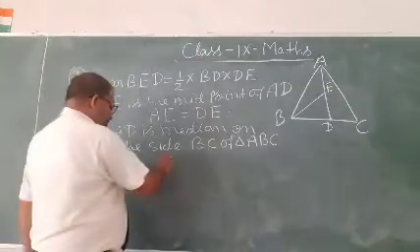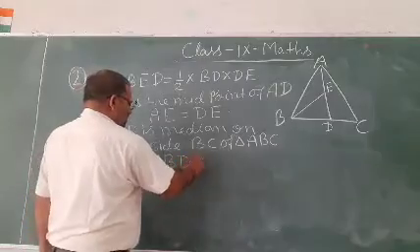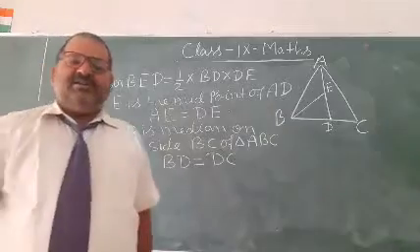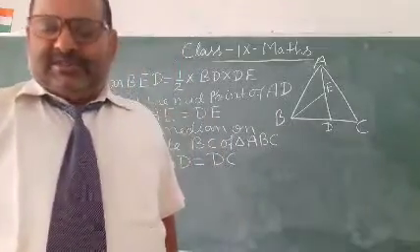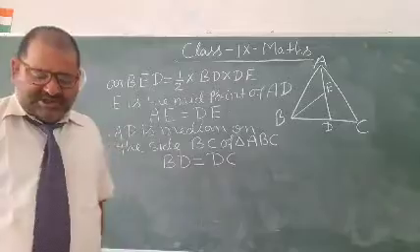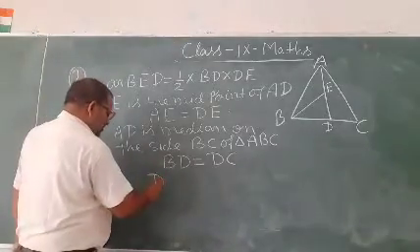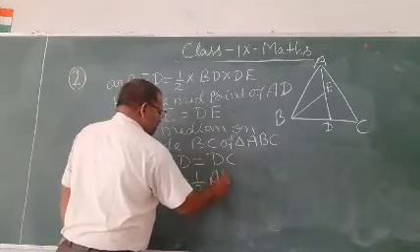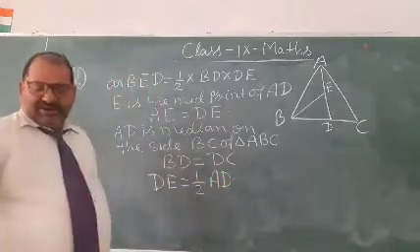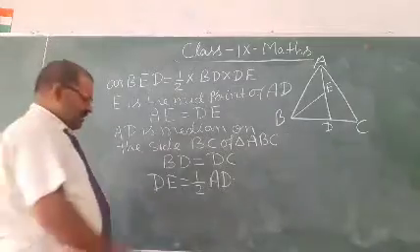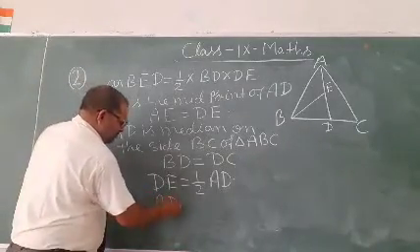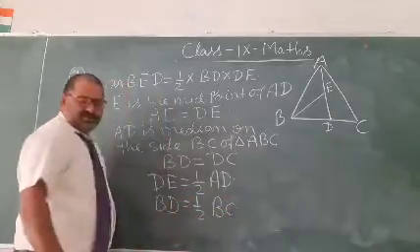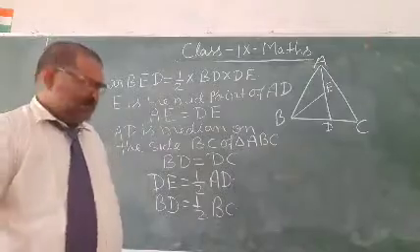So BD equals DC. Therefore DE equals 1 by 2 AD and BD equals 1 by 2 BC.